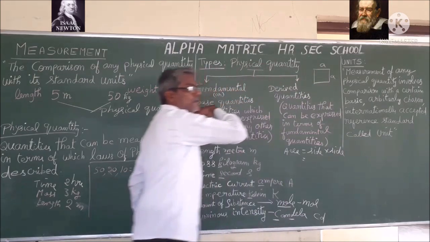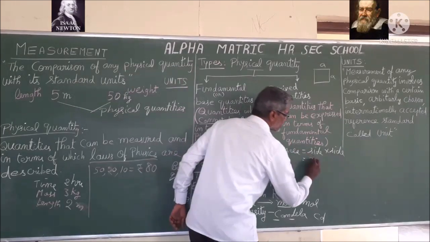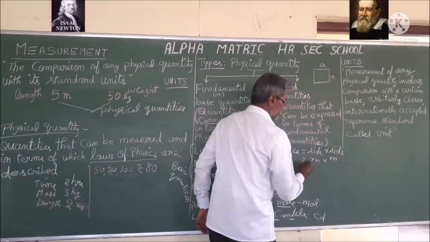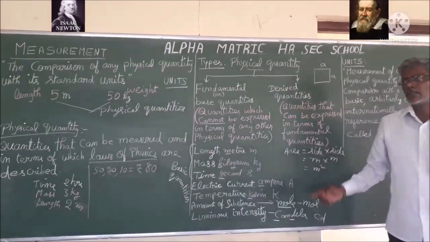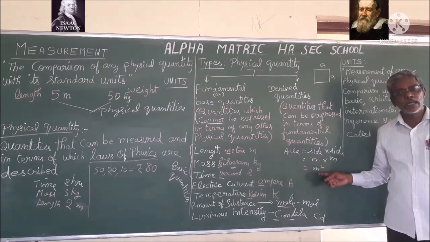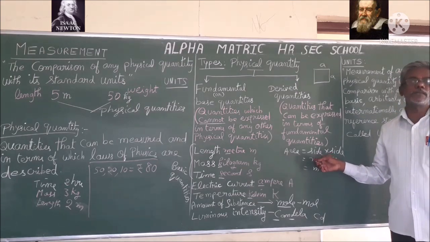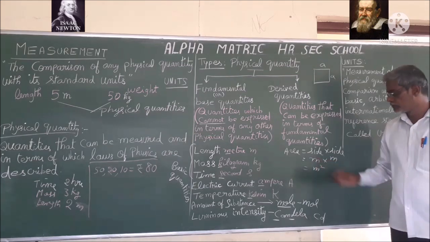By length. What is the unit for length? Meter. So meter into meter, that is m squared. Now this m squared is a derived unit, derived from the fundamental one, meter, the physical quantity length.